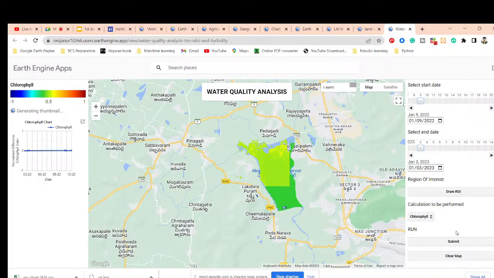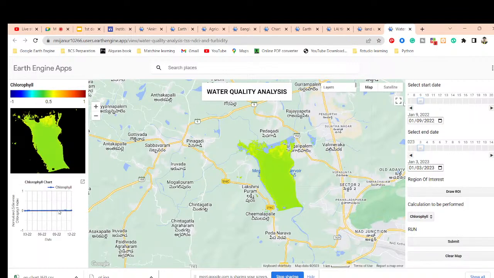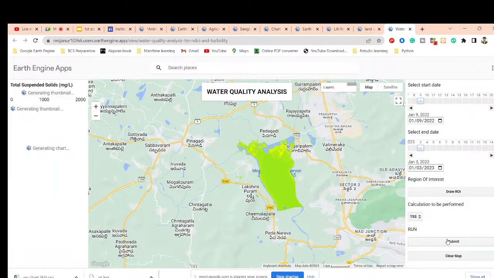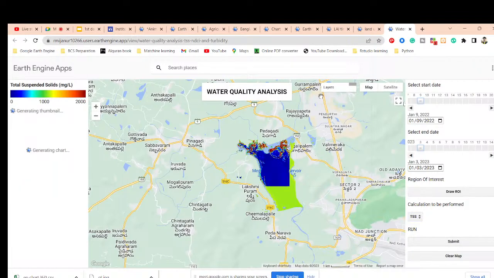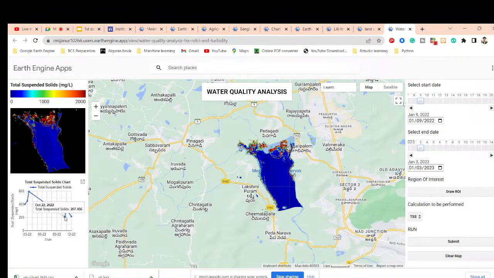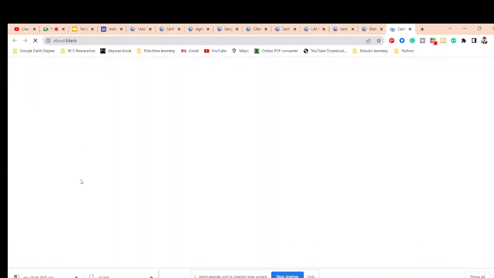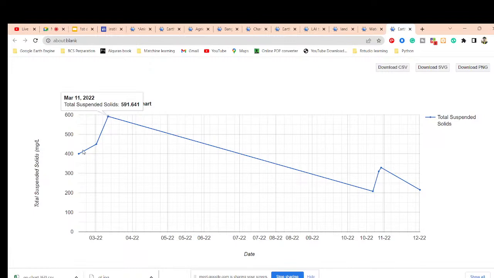What is the condition of the chlorophyll index? We can easily get it from here. You can get the time series chart for the chlorophyll. Suppose you want to get the total suspended solid and submit that. Now we can get the result about the total suspended solid, when it will be high and when it will be low. We also get the animation, and click here, now we can get the chart like this. Also download the total suspended solid Excel file as the result, and download the photo about the total suspended solid from here.